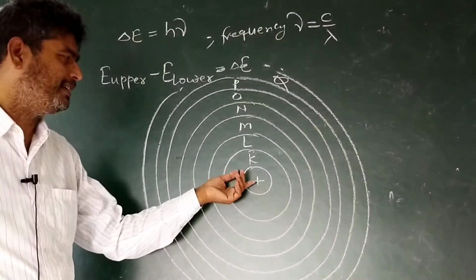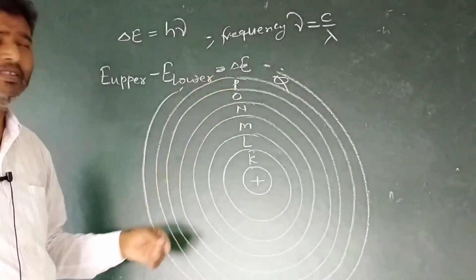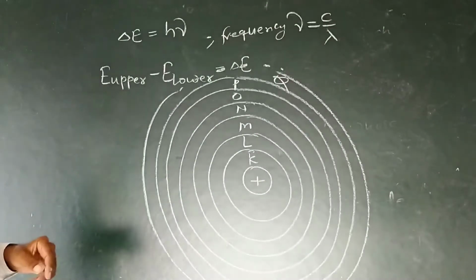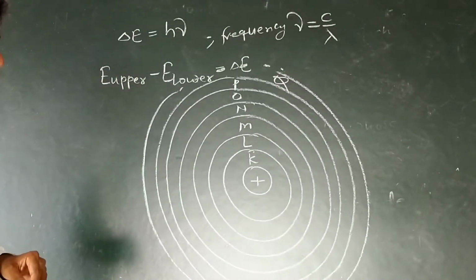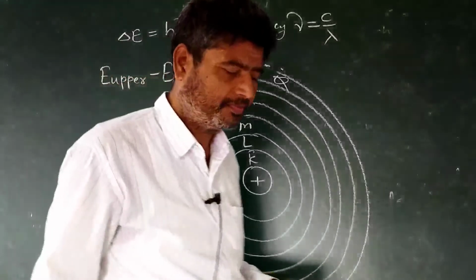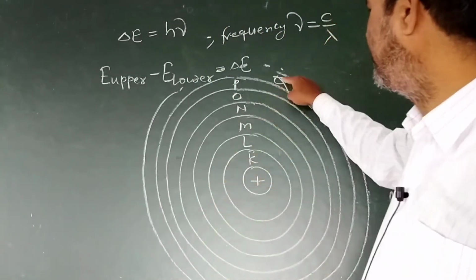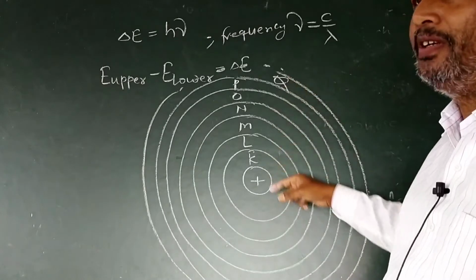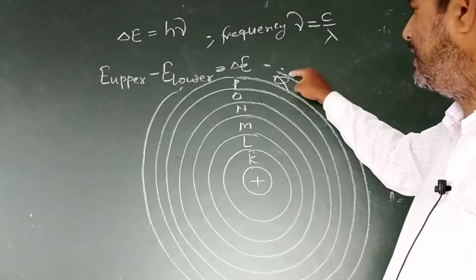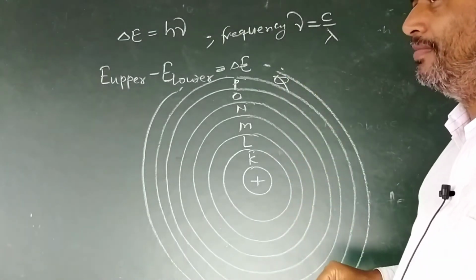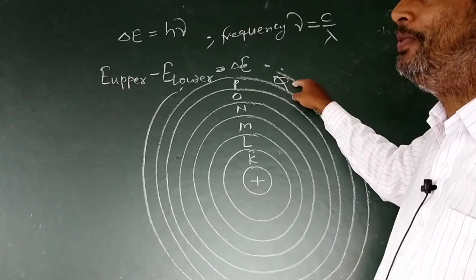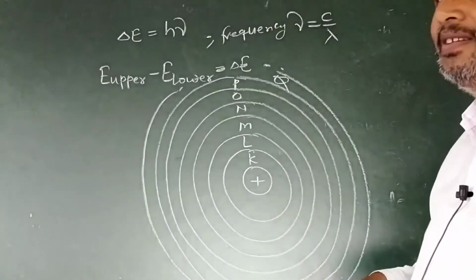As the distance increases from the nucleus, the energy of the electron is increased, the energy of the cell is increased. The distance of the Q cell is maximum from the nucleus. It means the energy of the Q cell is maximum, and an electron present in the Q cell will also have maximum energy.